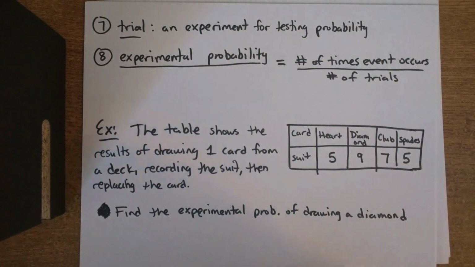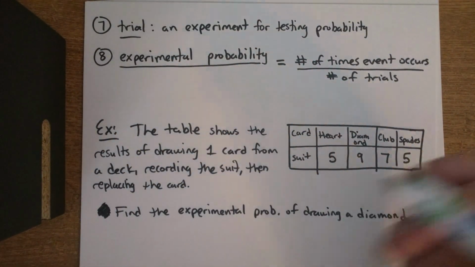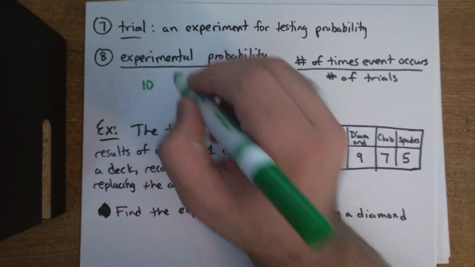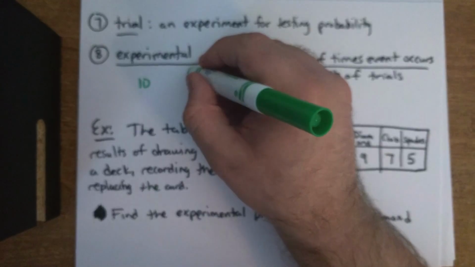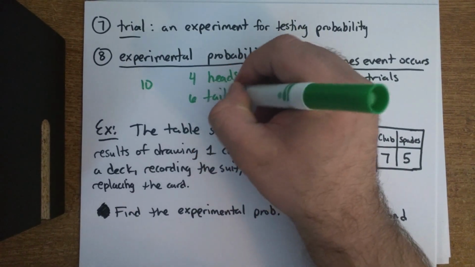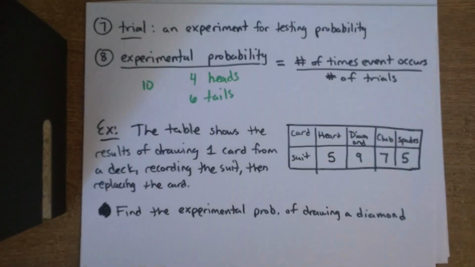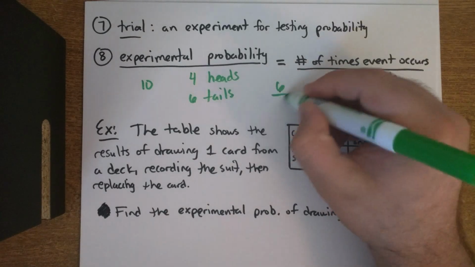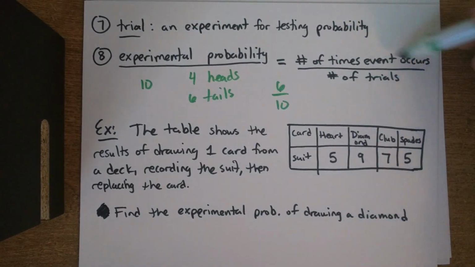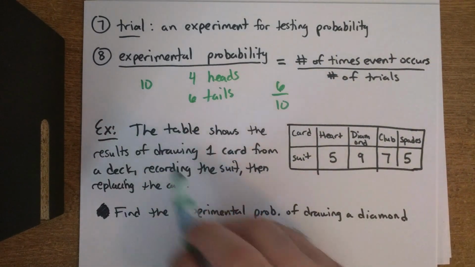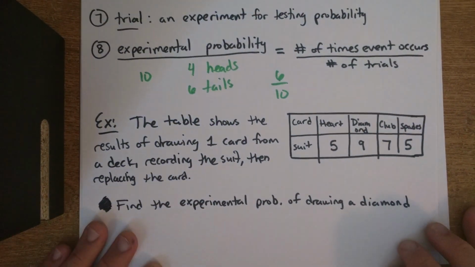So for example, before I do this example, let's say you're flipping a coin. Let's say you flip a coin 10 times. Let's say you obtain 4 heads and 6 tails. Let's say you wanted to know how many times you got tails. You would do 6 over 10, because 6 would be the number of times the event occurs, and 10 was the total number of trials. So let's go ahead and do this example.